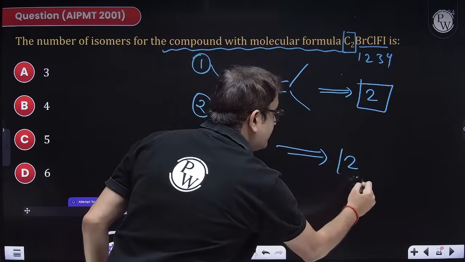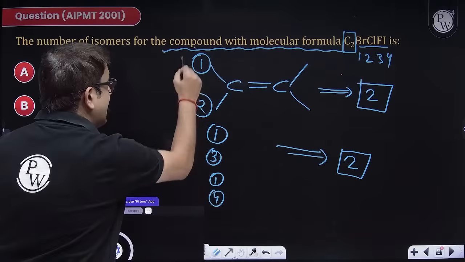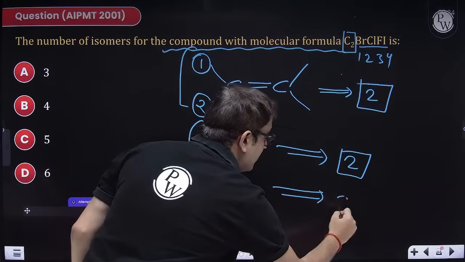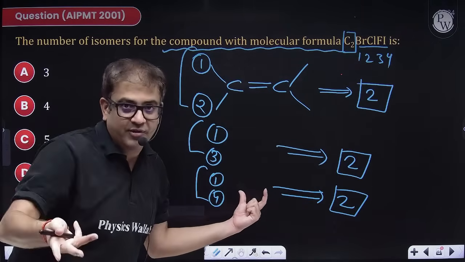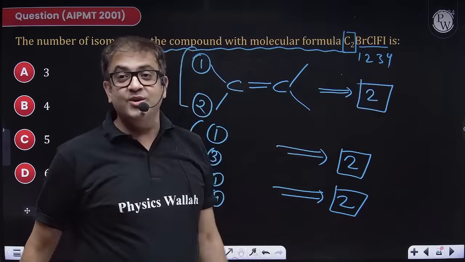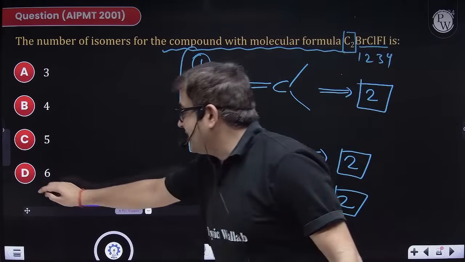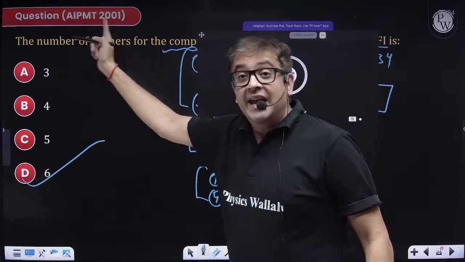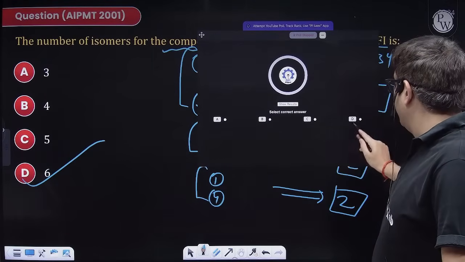So again 2 isomers. If I'm fixing 1 and 4, with this also, how many geometrical isomers do you get? Sir, do you have any other option? No, sir. 1, 5 we do not have. We have only 4 options. So how many geometrical isomers in total? 6. So your answer will be 6. A very beautiful question. This is also an AIPMT question, an older one, but a good one.